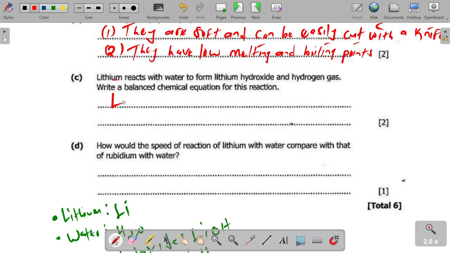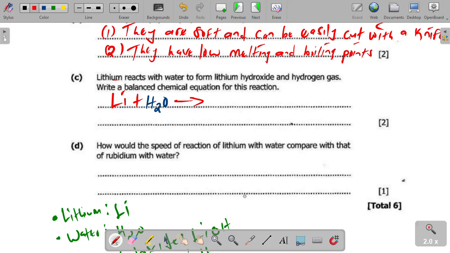We have lithium Li plus water, H2O. Let me use a different pen. For water, I will use blue. And then we have our arrow there. So this is the chemical equation that is not balanced. We are writing first the chemical formulas. What are the end products?